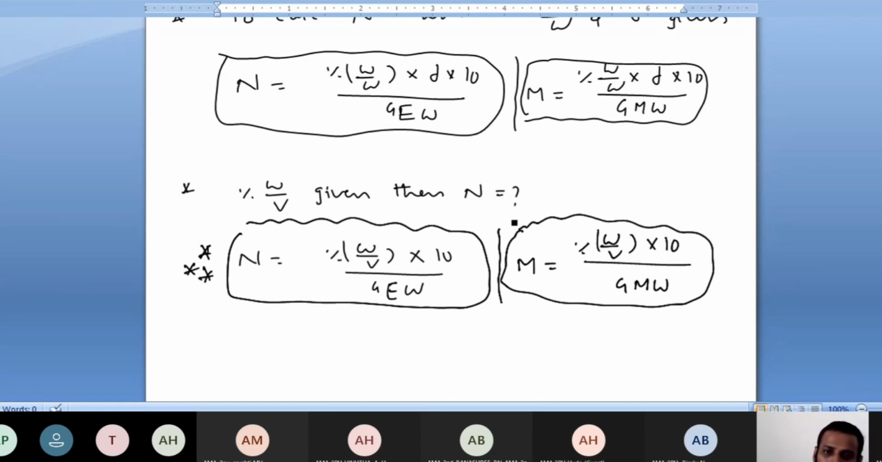In our next class, we will discuss molality, mole fraction, and the relations between normality, molarity and mole fraction, so that we will finish those particular concepts completely. Concentration terms we will complete by tomorrow itself.